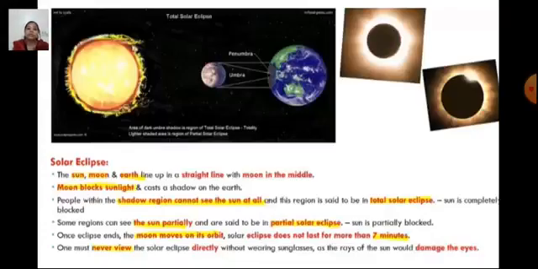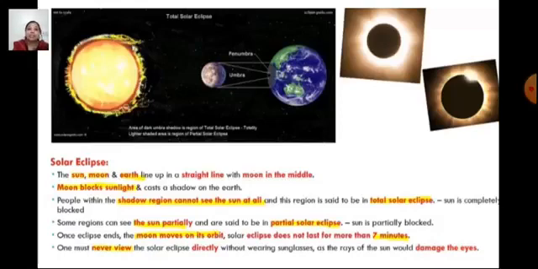Now, the sun, moon and the earth line up in a straight line with the moon in the middle. The moon blocks the sunlight and casts a shadow on the earth. People within this region, in the region of the shadow, cannot see the sun at all, and this region is said to have a total solar eclipse. The sun is not visible completely. Sunlight is completely blocked. Some regions can see the sun partially and are said to have a partial solar eclipse. When the sun is partially blocked, a little part of it is visible.